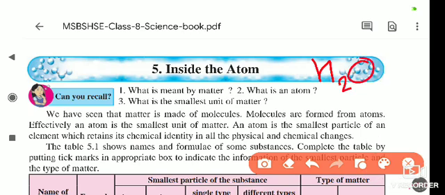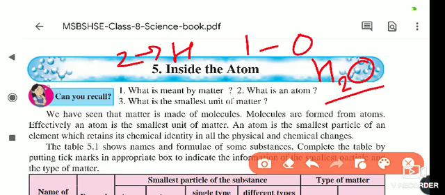Then molecules are formed by atoms. If you see the water molecule H2O, inside it two hydrogen atoms are there and one oxygen atom is there. So two hydrogen atoms and one oxygen atom come together and form the water molecule. So a molecule is formed by atoms.